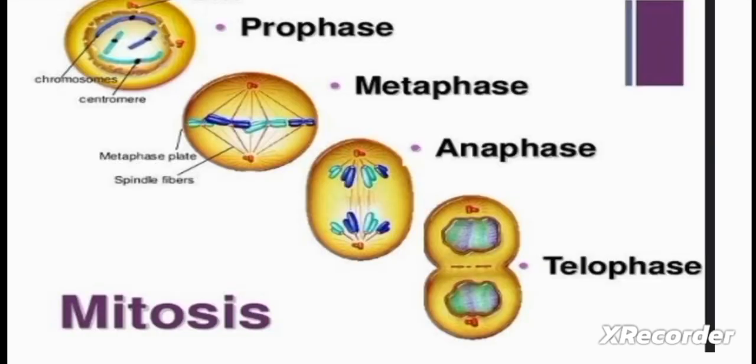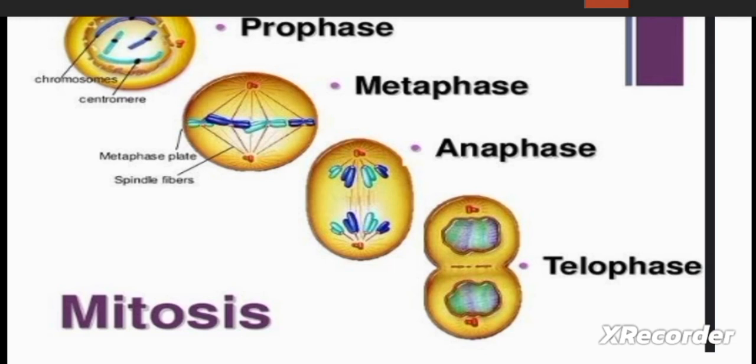So this is the overview of mitosis. The first one is the prophase, in which the chromosomes become condensed, the nuclear membrane disintegrates and the nucleus disappears. In metaphase, the equatorial plate is formed, where the chromosomes are arranged to form the metaphase plate. The next one is anaphase, in which spindle fibers pull the sister chromatids toward the opposite poles. In telophase, the cell is dividing into two daughter cells having the same number of chromosomes as the parent cell.